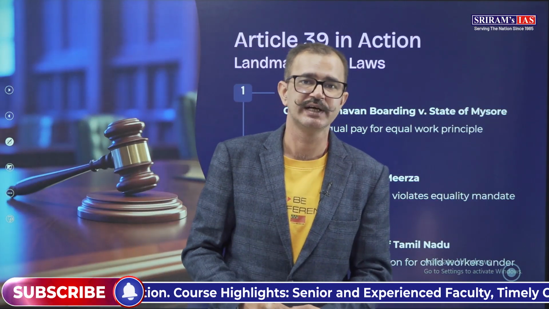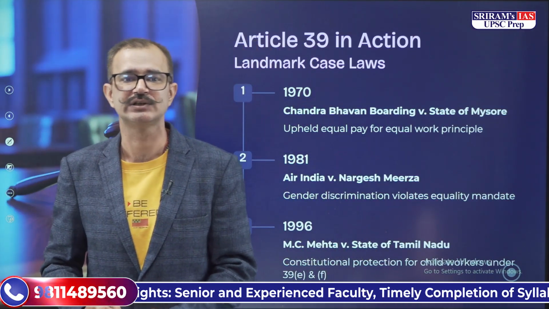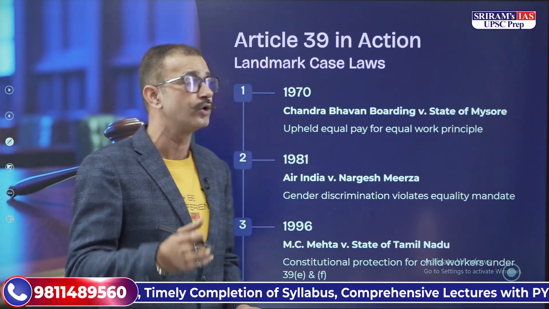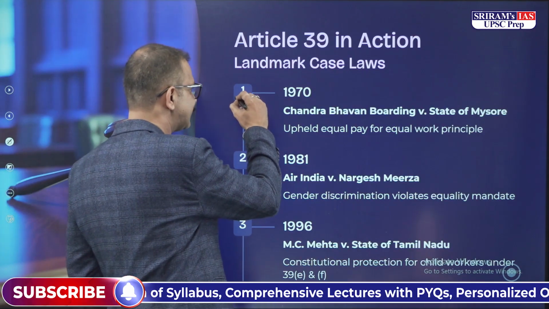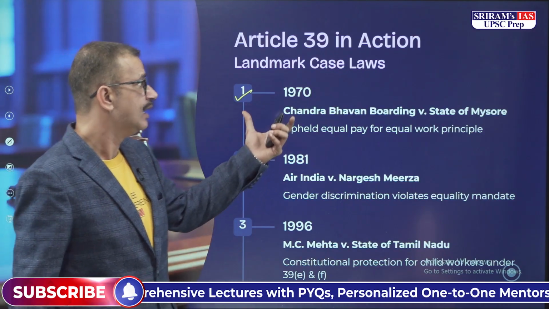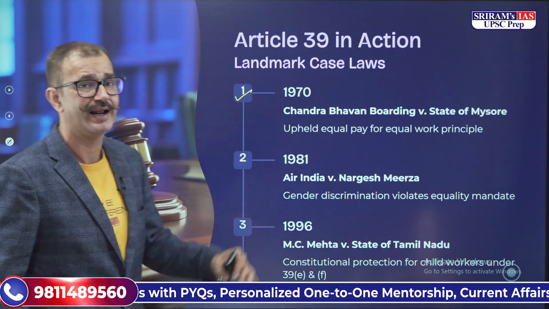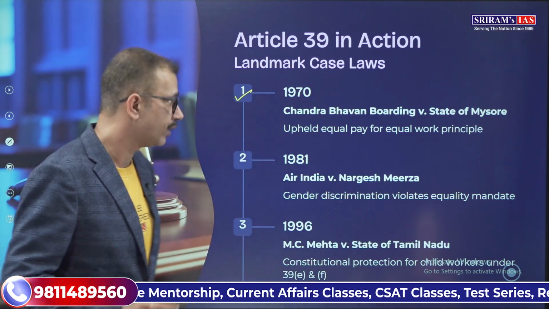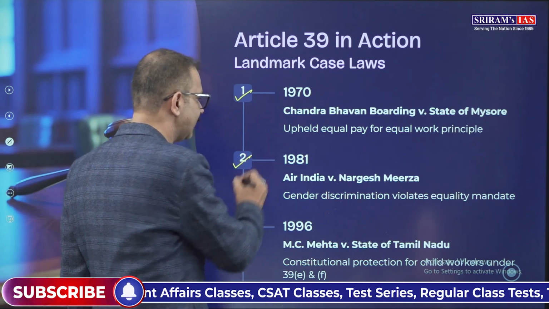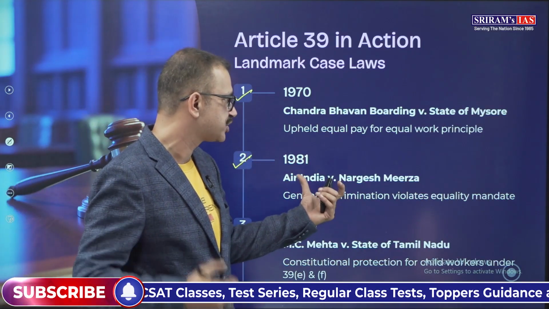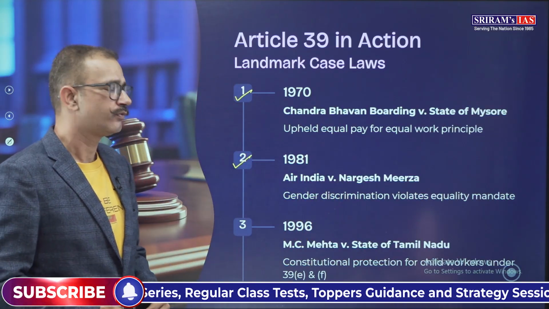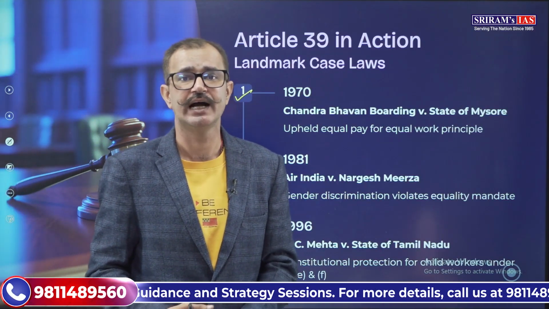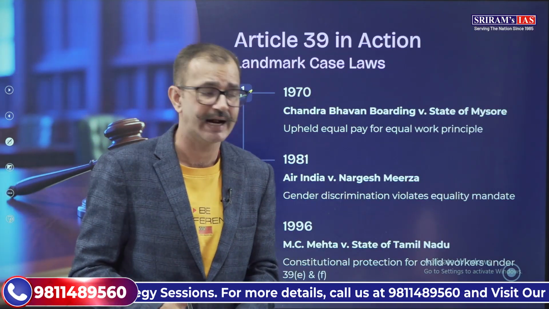Now, when it comes to the several landmark cases where we have seen Article 39 pronounced upon by the Supreme Court, the first case was in 1970, Chandra Bhavan Boarding versus State of Mysore, where it was upheld that there would be equal pay for equal work. At the same time, in 1981, there was Air India versus Nargesh Mirza, where it was upheld that gender discrimination violates the equality provided by the fundamental rights.